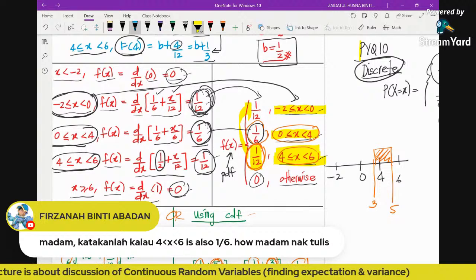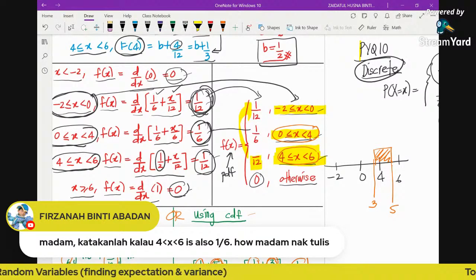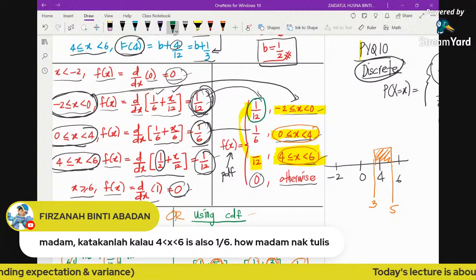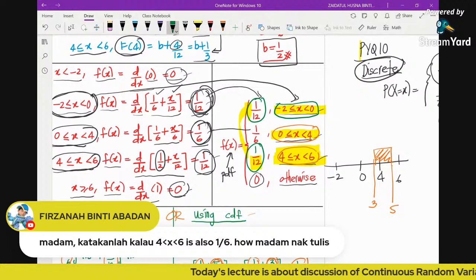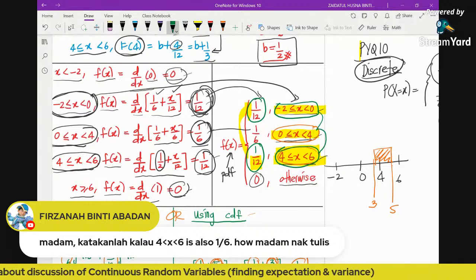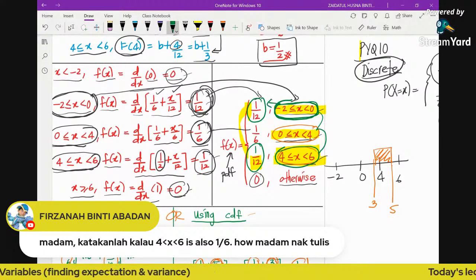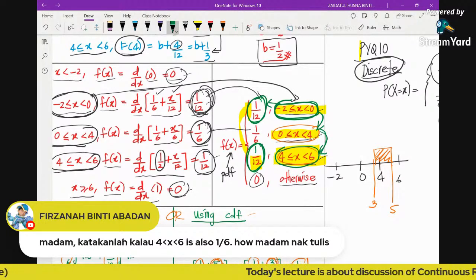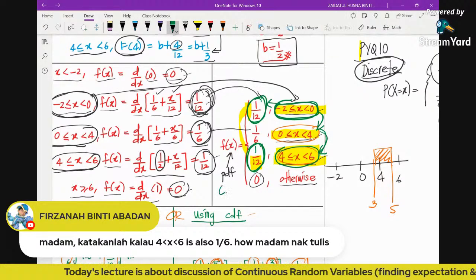So if we observe, this is also 1 over 12, right? Here is 1 over 12, and here is also 1 over 12, but I don't combine them, because it exists for two different ranges. So we just arrange the ranges in order, the smallest first, followed by this one, and then followed by this one. This one is 1 over 12, this one is also 1 over 12, but we don't combine because this is the PDF for a continuous random variable.